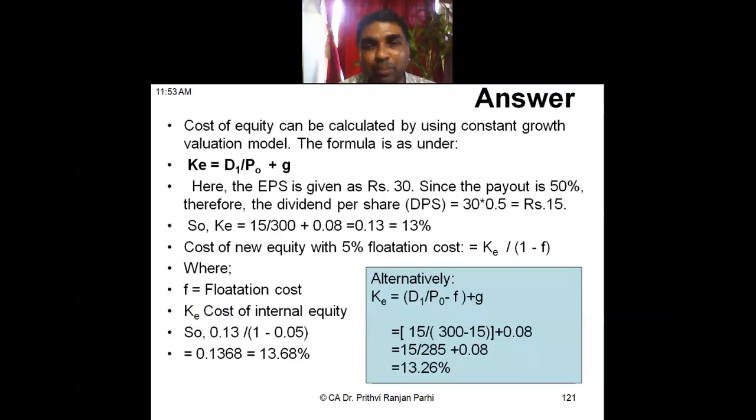So how to convert this 13 rupees to the real cost after considering the flotation cost? What I can do is KE divided by 1 minus flotation cost, or 13% divided by 95% I can do. But this will not give you the right answer. So you are confused, you thought why, where from this formula has come. This formula has been derived here.